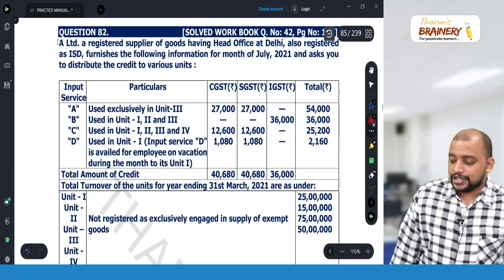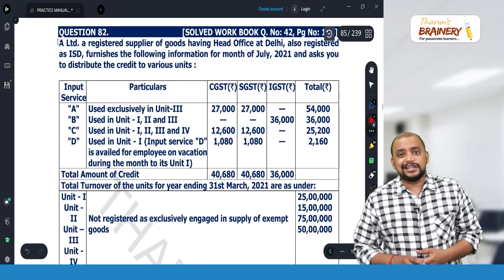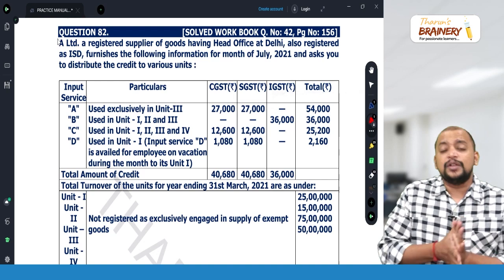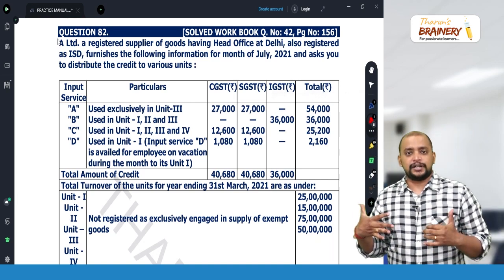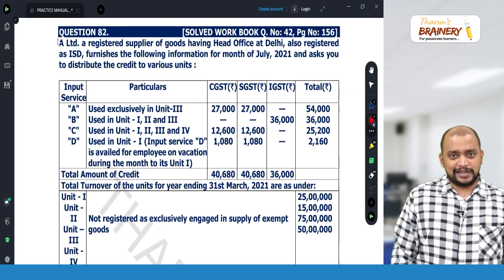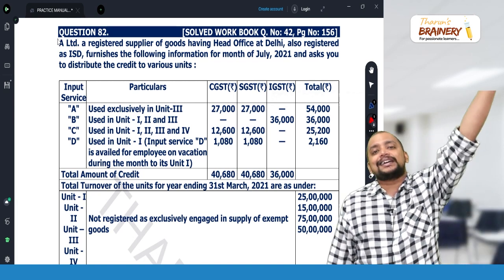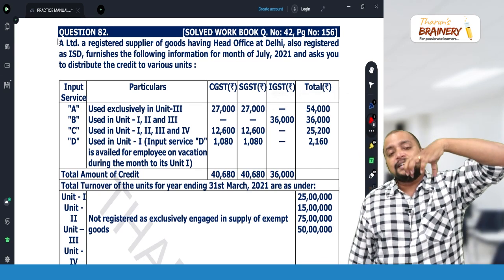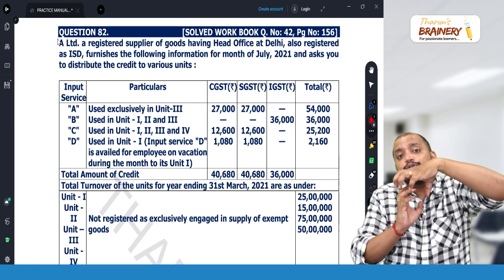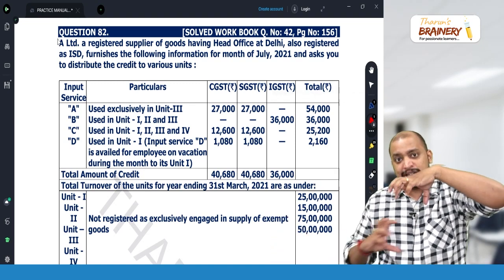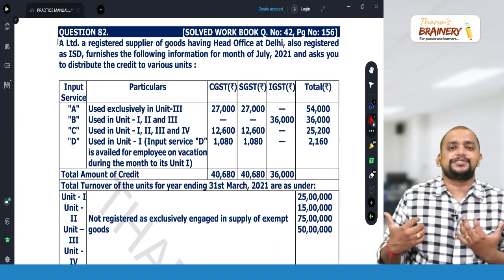Question number 82. This question is related to input service distributor. Who is the input service distributor? Input service distributor is a person who takes the credit. That's a head office, which takes the credit and distributes the credit to the branch officers. That is known as input service distributor.